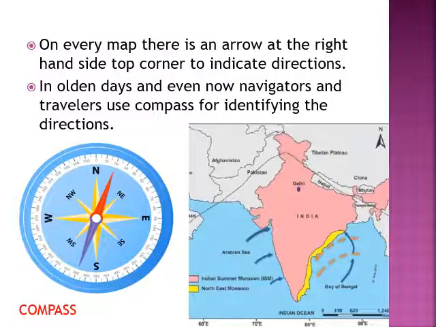On every map there is an arrow at the right hand side top corner to indicate the direction. Here in the map you can see an arrow is shown and N is written on it. N denotes north. Also in olden days and even now, navigators and travelers use a compass for identifying the direction. Below is the picture of a compass. It is a tool used to identify directions, and the needle in red color points towards the north. So it shows the exact direction and is very useful for navigators and travelers.